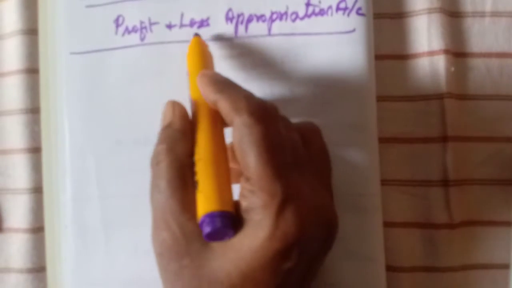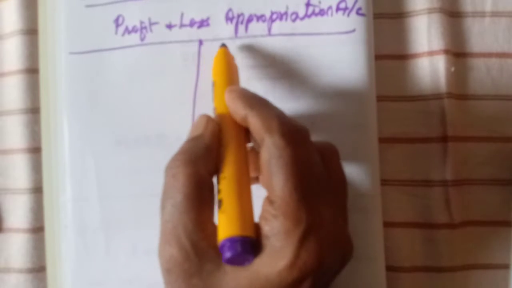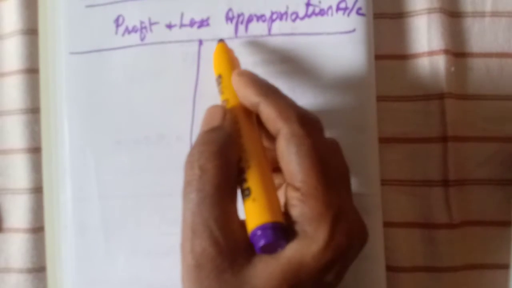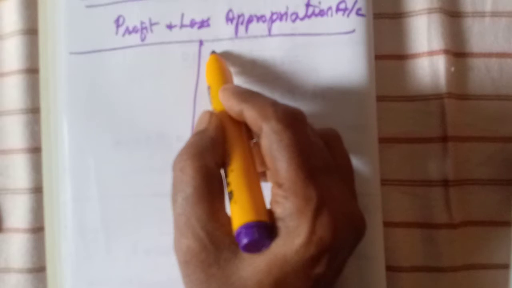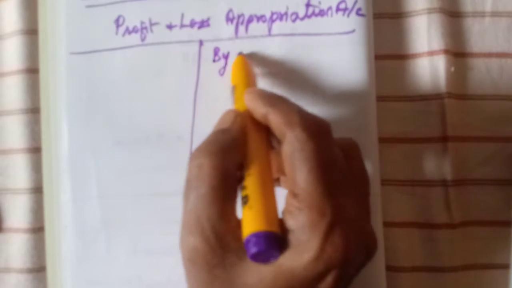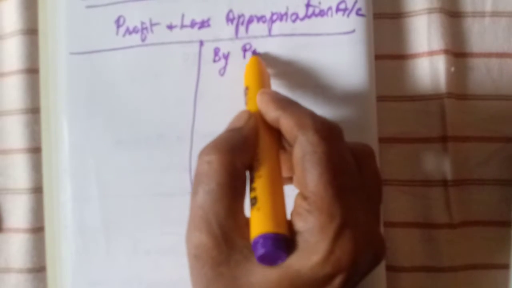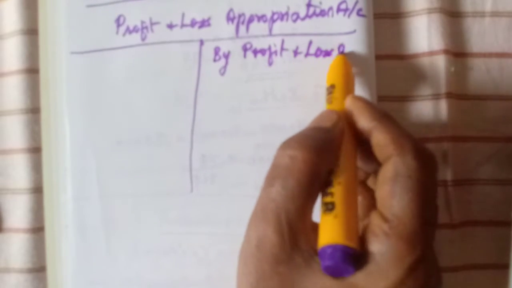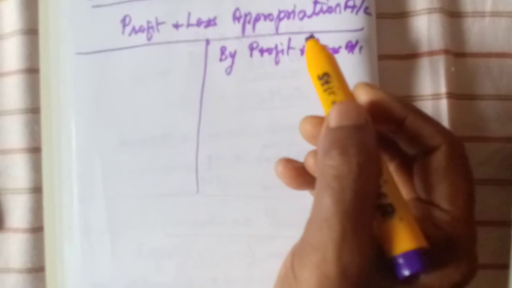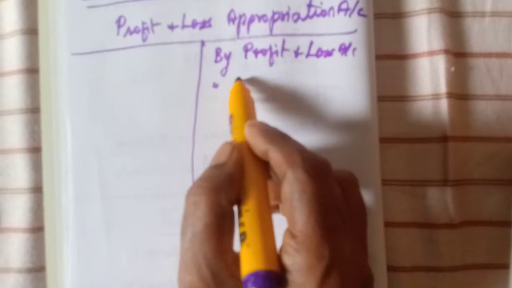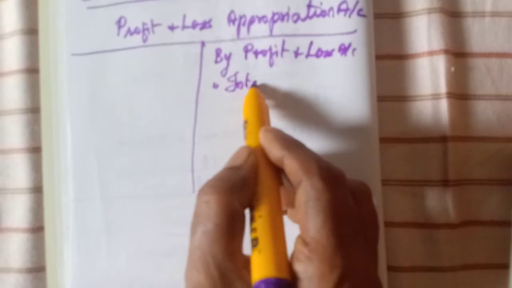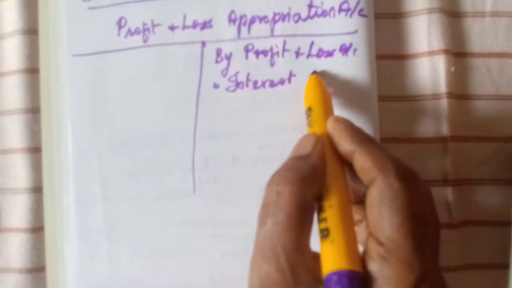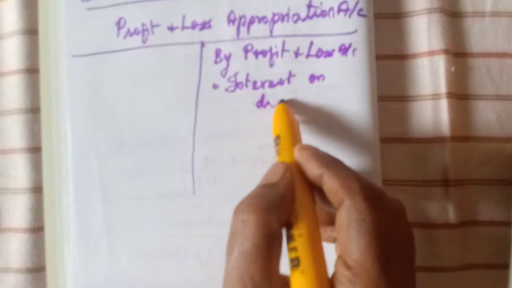First we will start this account with the net profit, that means by profit and loss account. Then it must be credited with the interest on drawings.